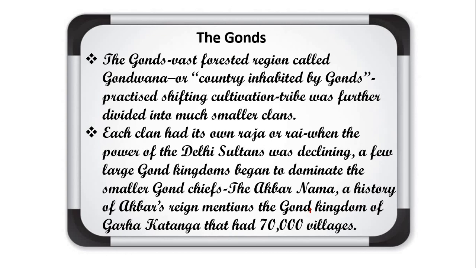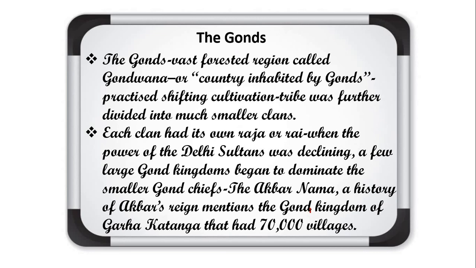As I told about the Gonds' area, the central part of India is known as Gondwana, and the prominent tribal community there was the Gond. At that time, in the northern part, the Delhi Sultanate was declining, they were losing their power.